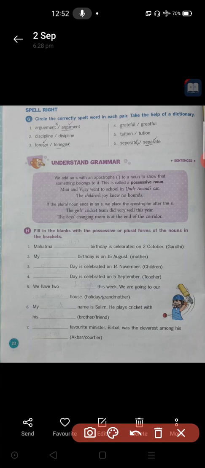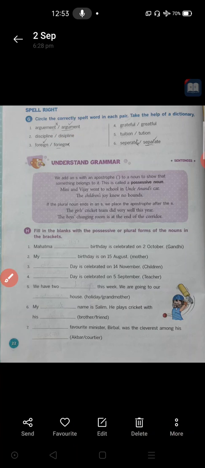Foreign. Already they have marked it out here. This is the correct word. Foreign. The second word is wrong. There is a spelling mistake in it, so it is not correct. The correct word is the first one only. EI here is IE, so it is wrong. And the first word is correct.